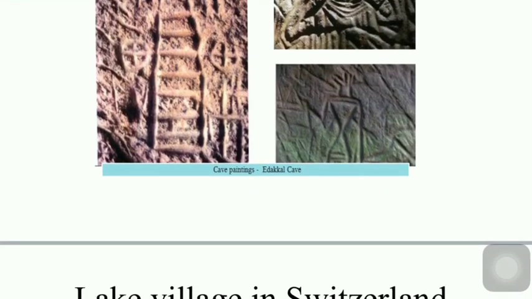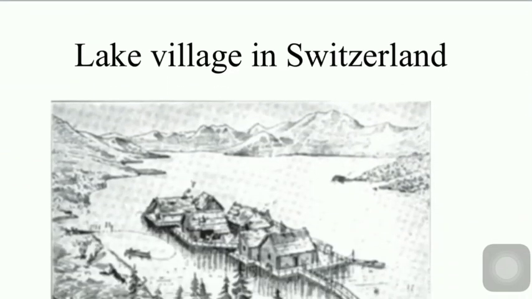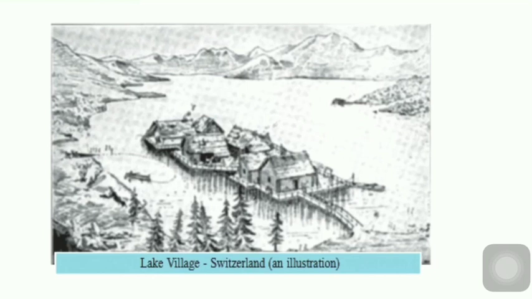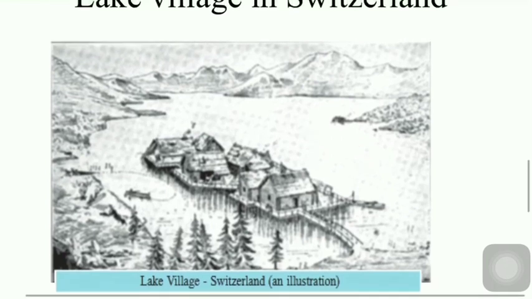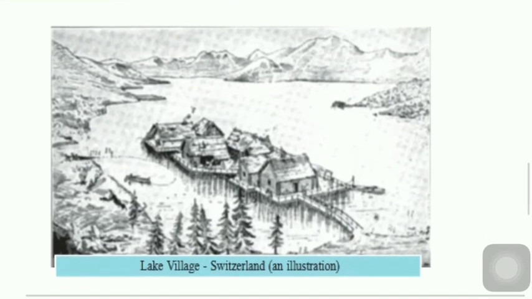These are the information we get from the Edakkal cave wall paintings. There are a lot of different Neolithic sites all over the world. The first one is the lake village in Switzerland. It is an example of dwellings in the lake, constructed using logs, animal skins, and mud.